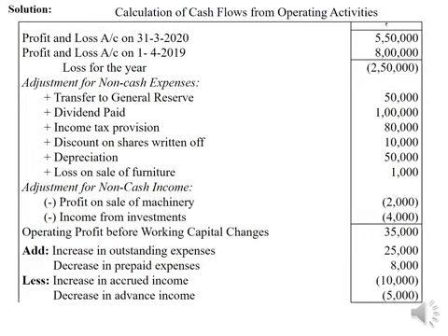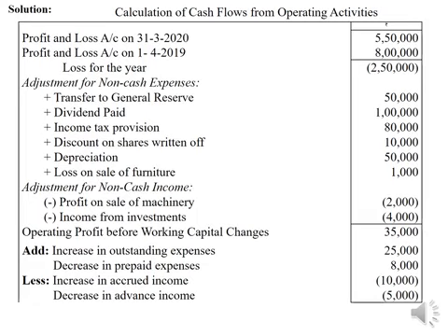Next item is decrease in advance income, that is income of present year received in advance in the previous year, rupees 5,000 is given. So income in advance during the previous year will be recorded in books of accounts as a current liability.